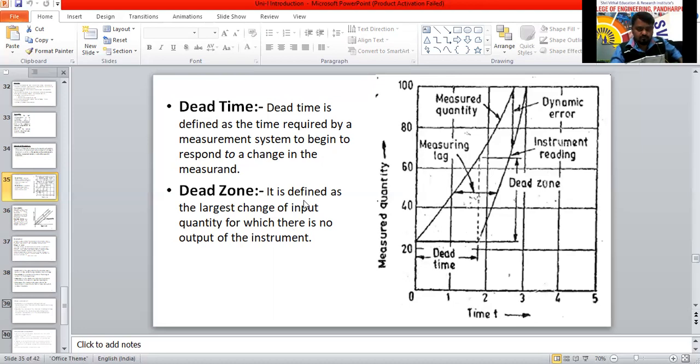See here, is the diagram visible to all of you? Yes, sir.